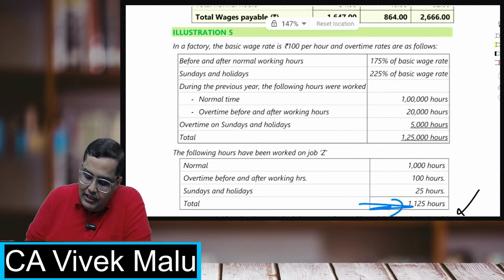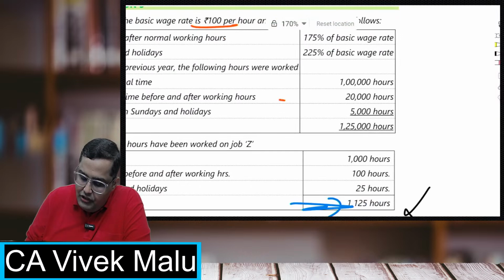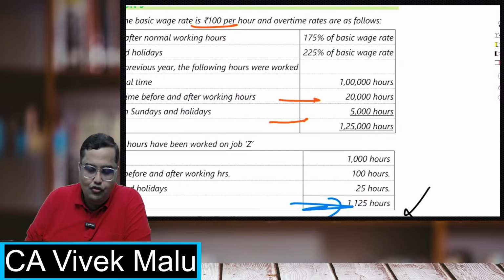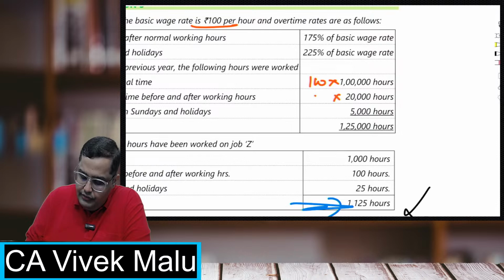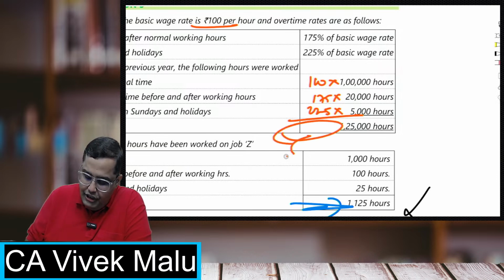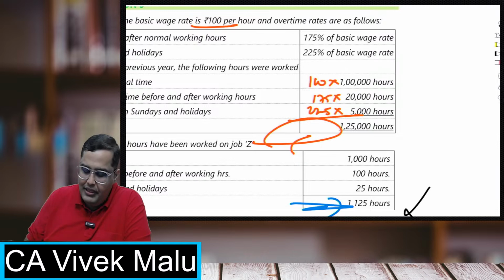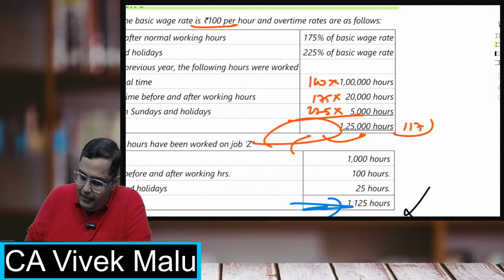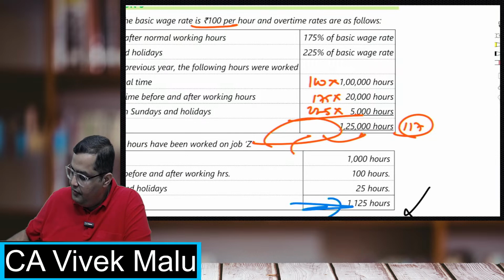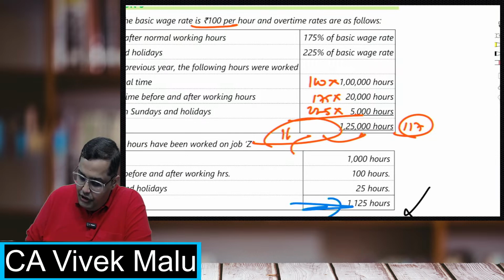We do not consider that the normal wage rate is 100 and for these hours it will be 175, for these hours 225. No. What we will do is, first of all, calculate the total cost. I think it was coming to 1 crore 43 lakh or something; I don't remember the exact figure now. Divided by 1 lakh 25,000 hours, I get 117.